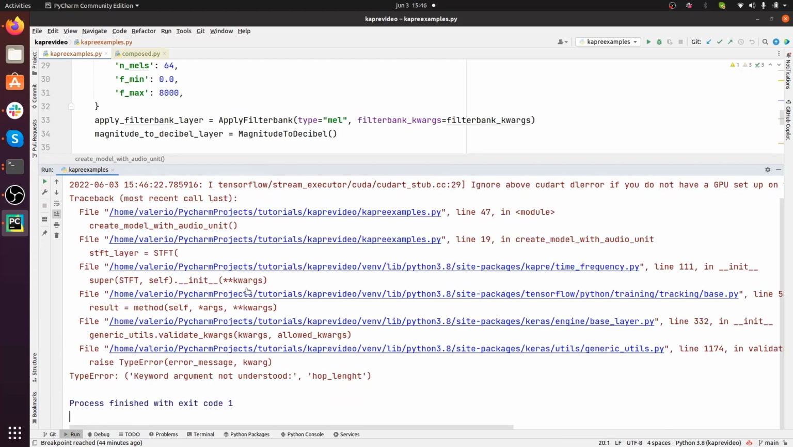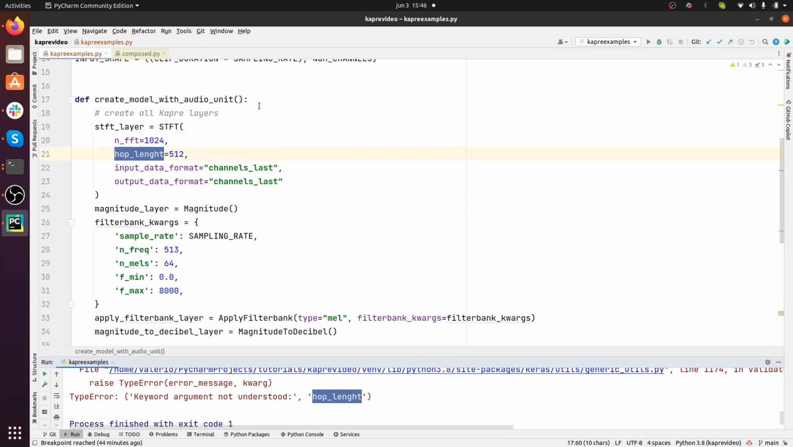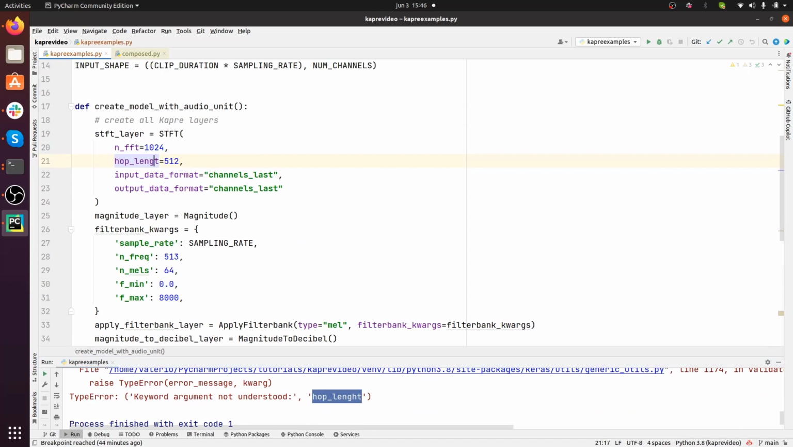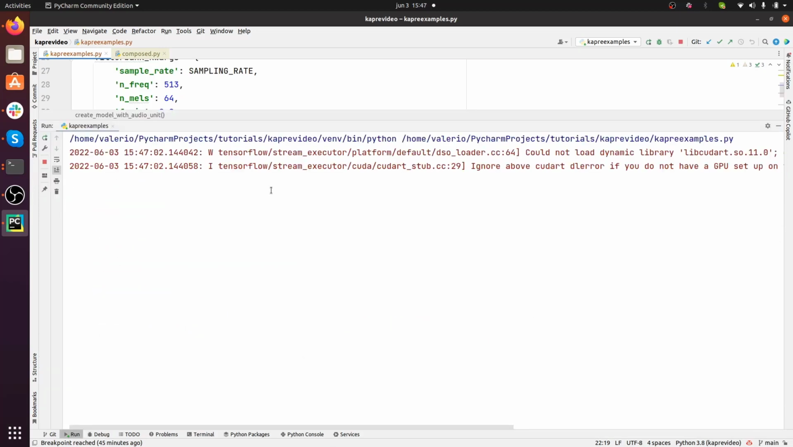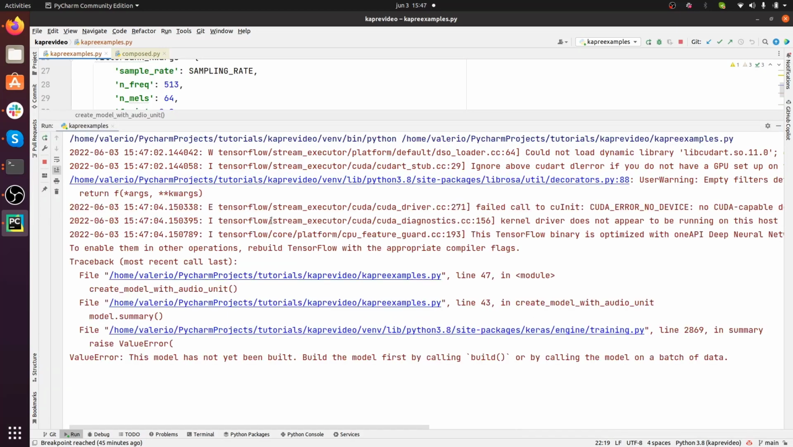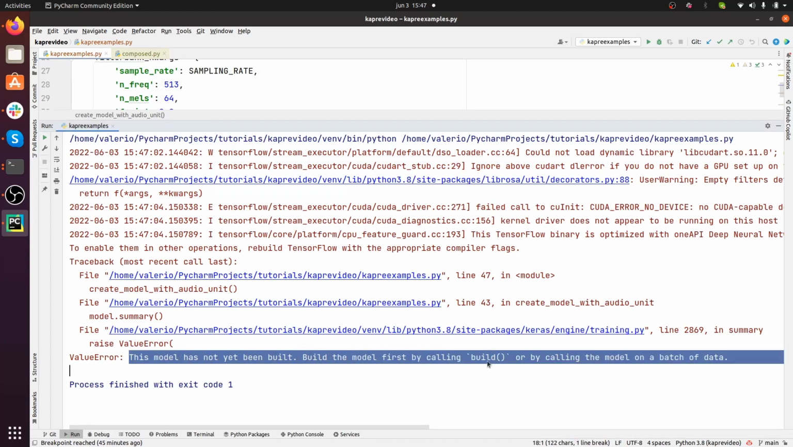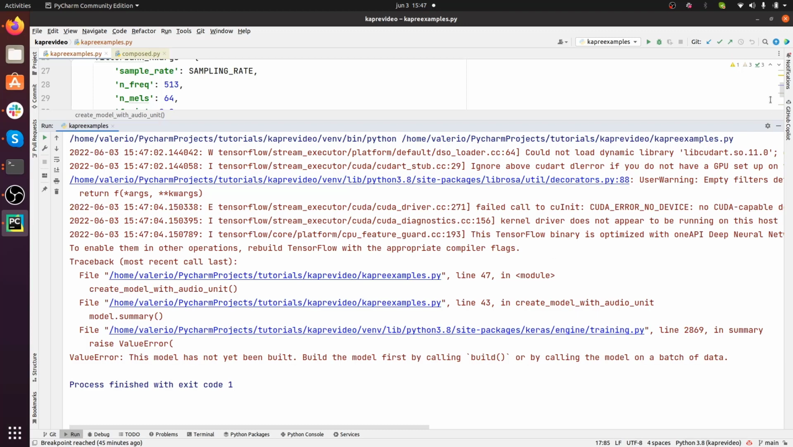Okay, it's running. We have an error, hop length. I think there's a typo here. Let's fix that. The T should come before the H, hop length. Let's rerun this and see what happens. And we have another error. This model has not yet been built by calling build on a batch of data. Oh, I know what's happening here.